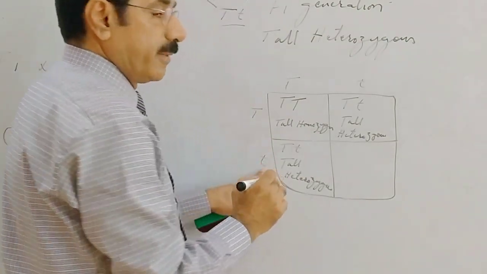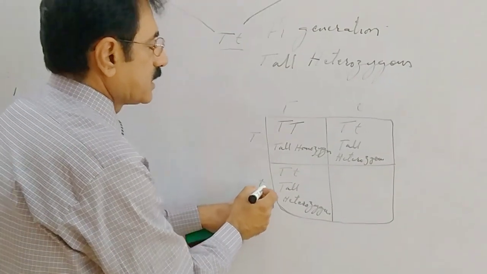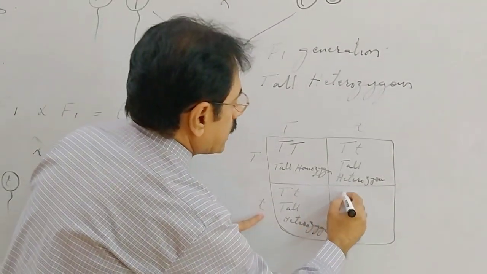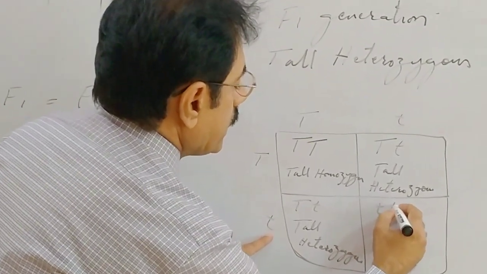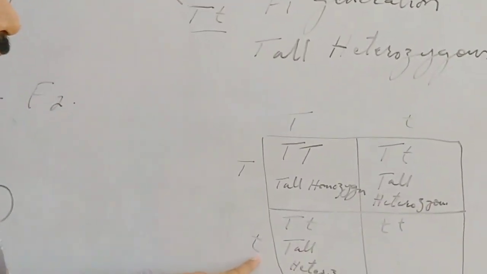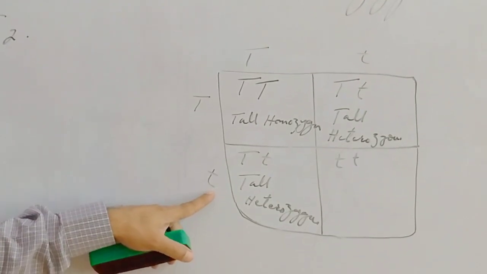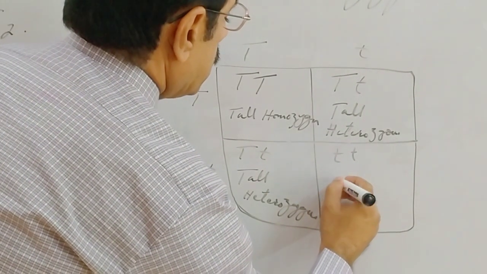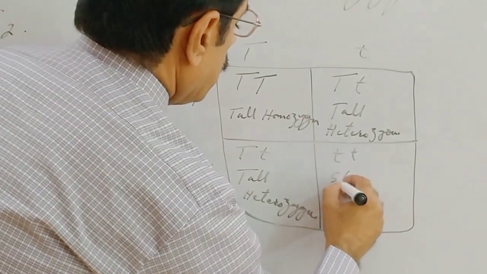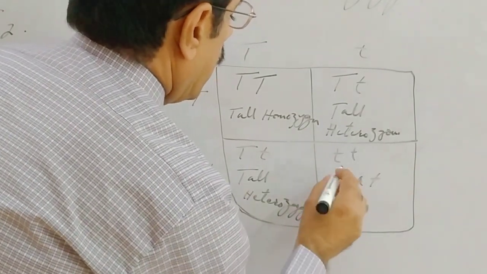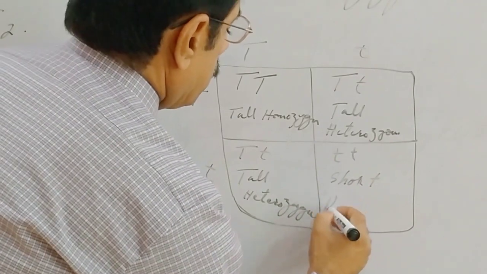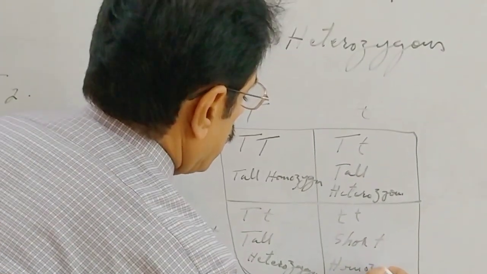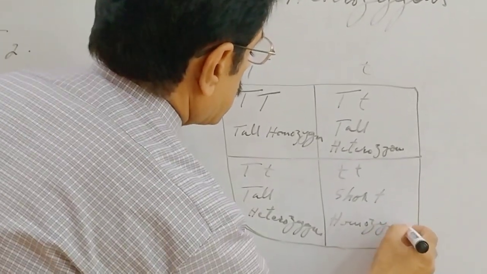And if by chance this sperm and ovum fuse with each other, the zygote will receive T small, T small, meaning both the genes for dwarfness or shortness, and this will be called dwarf or short, and both are similar, because of which it is homozygous short.